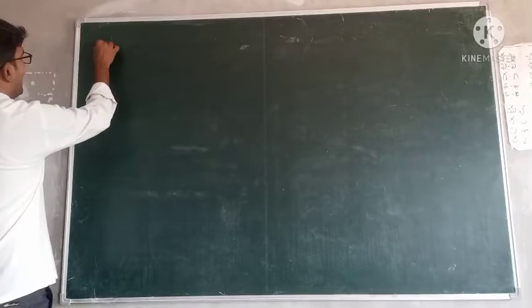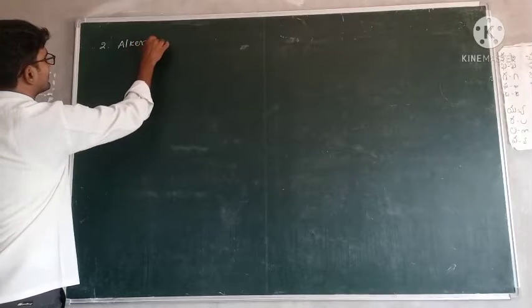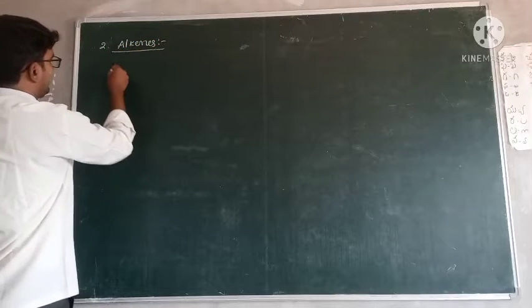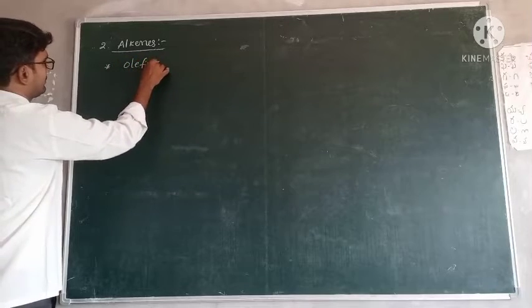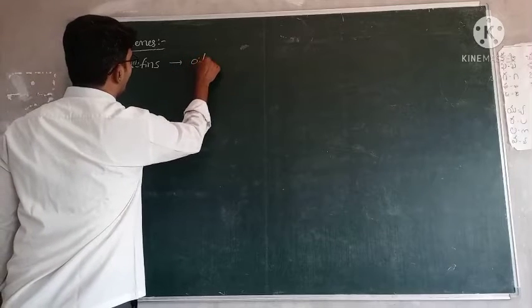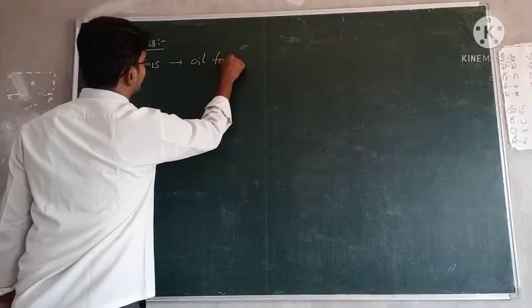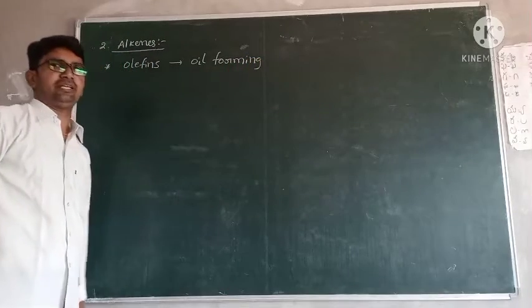Second one, alkenes. Alkenes, another name, olefins. Olefins means oil forming. Paraffins means less affinity.